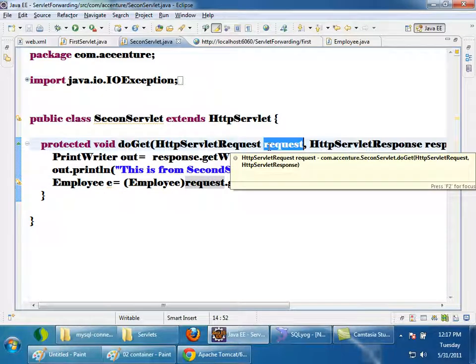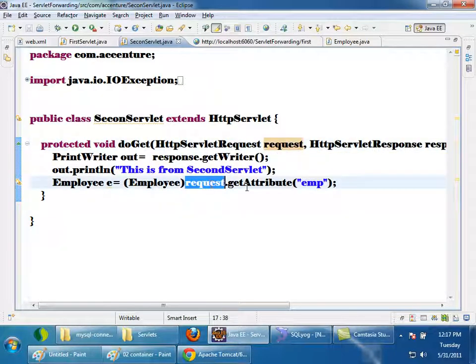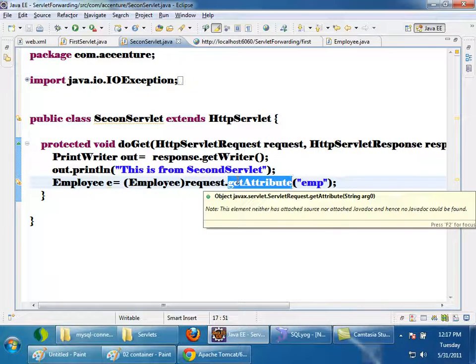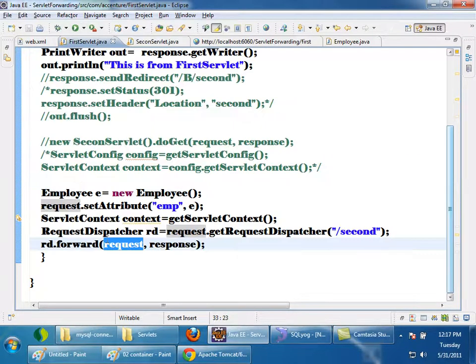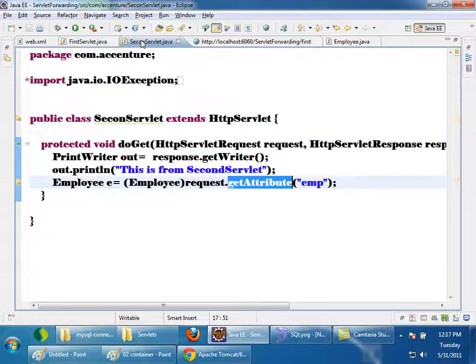There I have set the attribute, here I use getAttribute. Once you understand this concept, if I am forwarding, the same request object is available, so if I get the attribute, I will get the employee object.